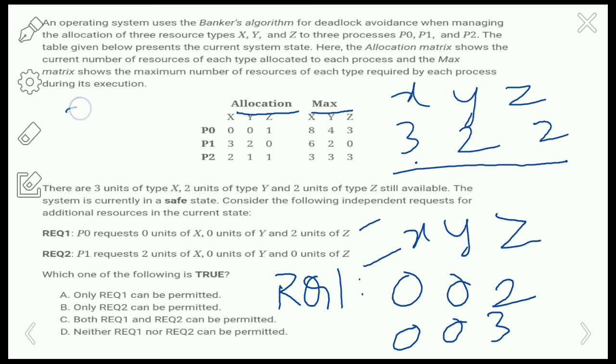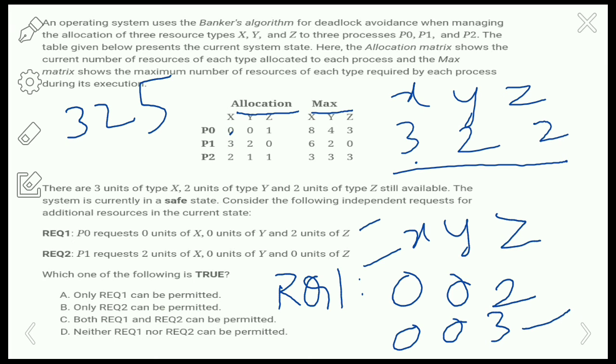It will become 3, 2 and 5, right? For request 1, it is additionally requesting 2 units of Z, so 0 units of X, 0 units of Y and 2 units of Z. This is the additional request on top of the already allocated resources, so now it will become 003 here.